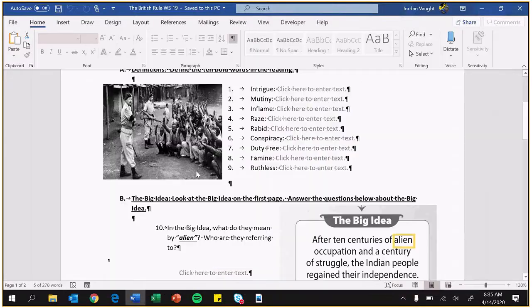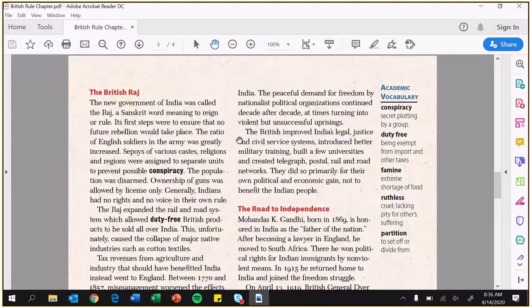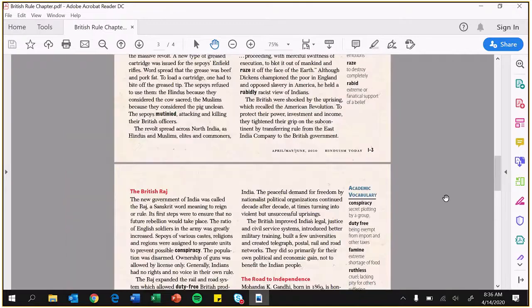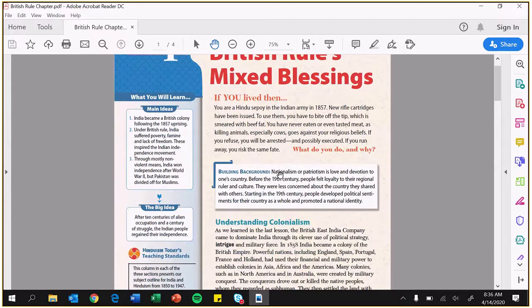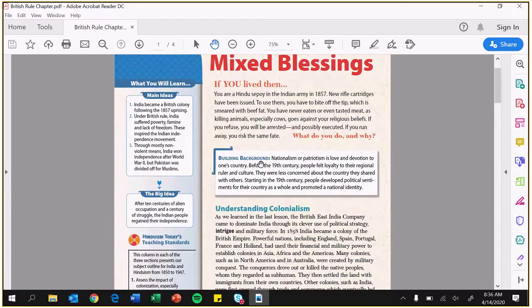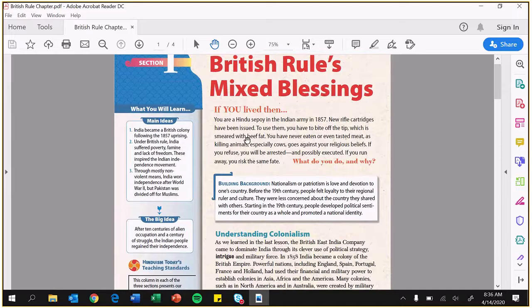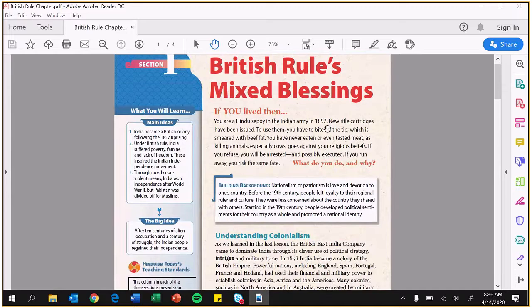So this whole article that you're reading, this PDF, is all about how the British came over and tried to take over India. Just like they did in Africa, they came over trying to get resources, and they did it by any means necessary. They started to come in and use their military, because they were one of the best militaries at the time, and just forced people into doing things. So this article goes over it. As you see, it's a mixed blessing. Some people liked it, and some people didn't.